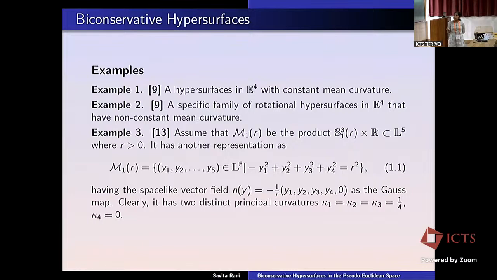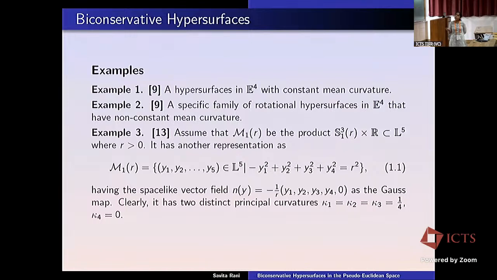So what are the examples from the literature? When we consider biconservative hypersurfaces in four-dimensional Euclidean space, any hypersurface with constant mean curvature is a biconservative hypersurface, and a special family of rotational hypersurfaces in four-dimensional Euclidean space which have non-constant mean curvature is an example of a biconservative hypersurface.